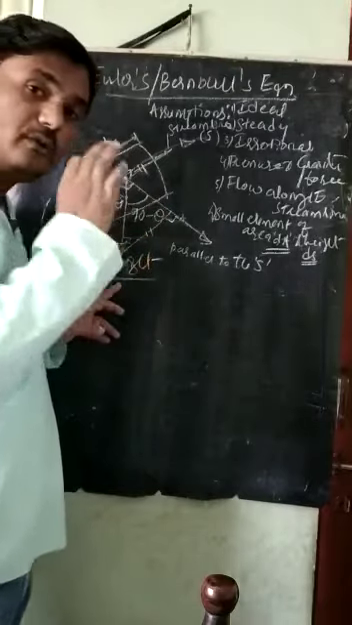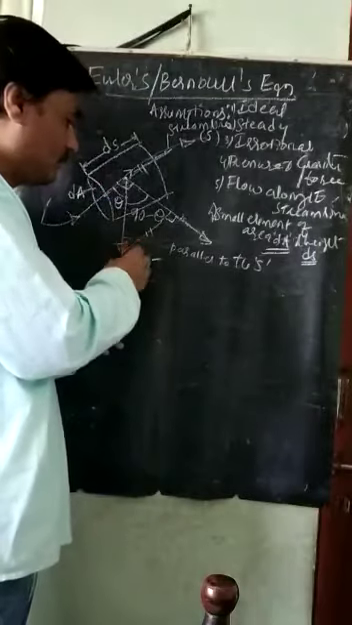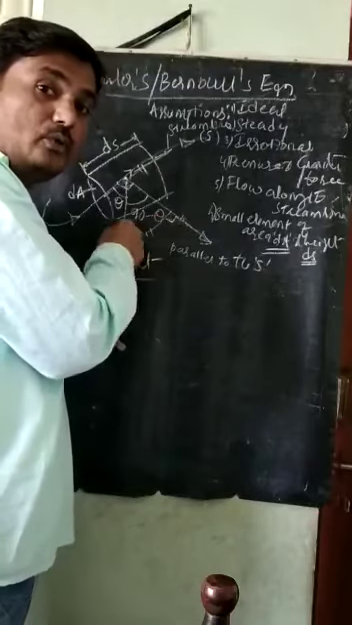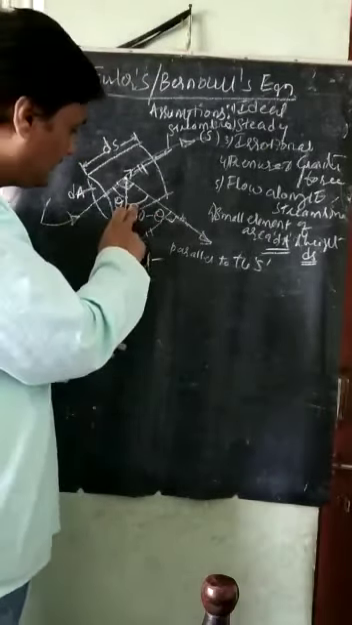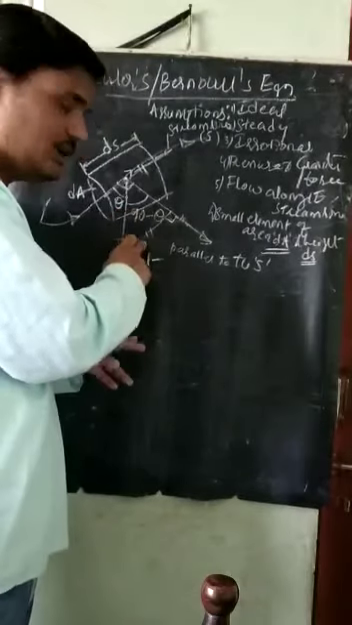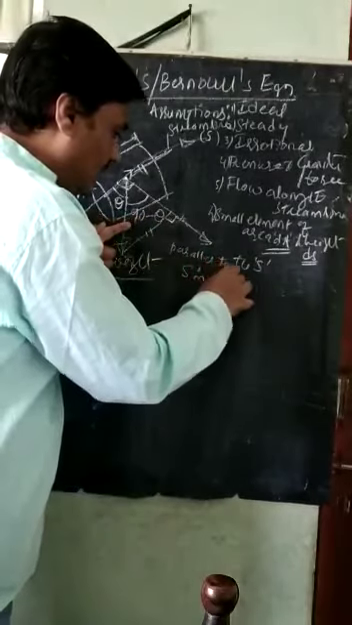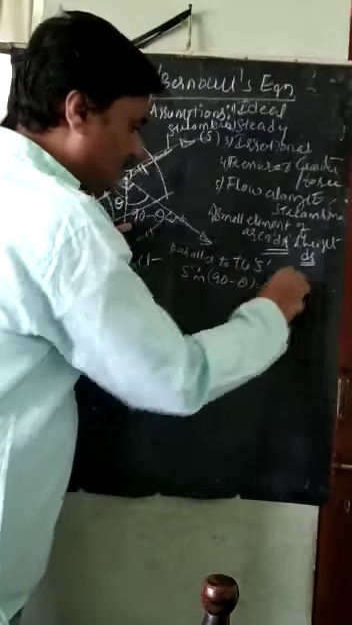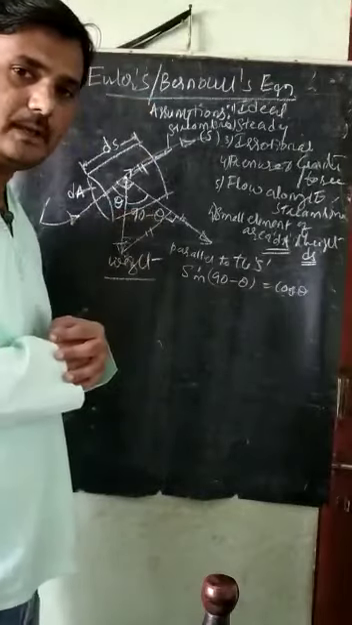That means we need to resolve the force components, this force component due to the weight of the fluid element. If this angle is 90 minus theta, what is this one? This is cos theta, because sin of 90 minus theta is equal to cos theta. So this is nothing but cos theta here.